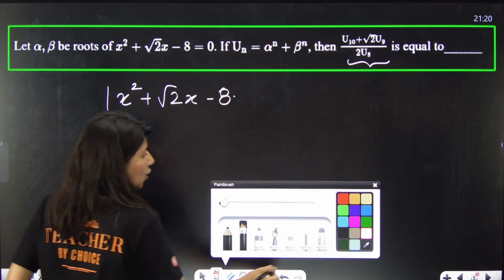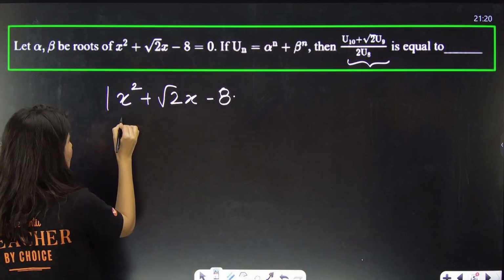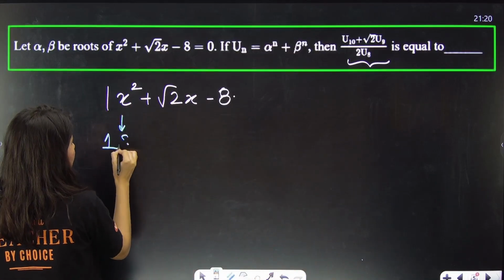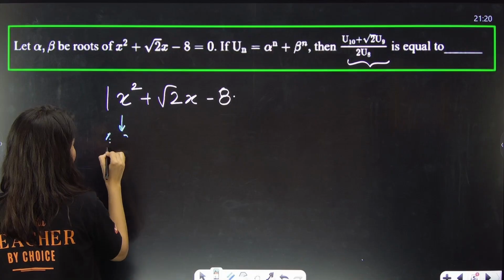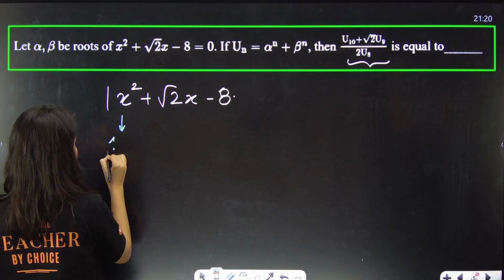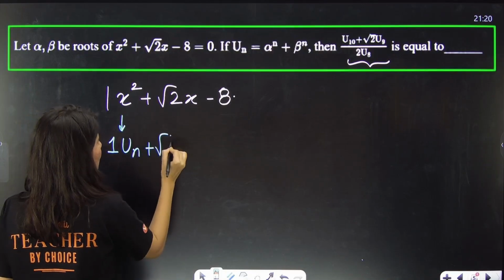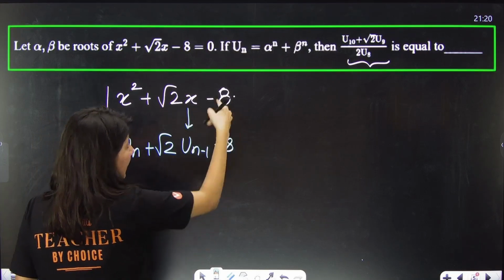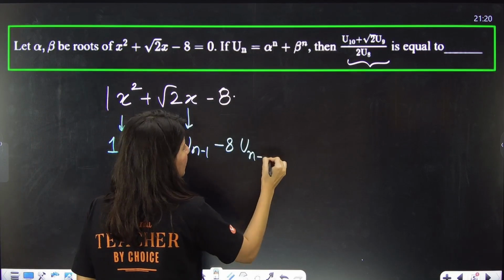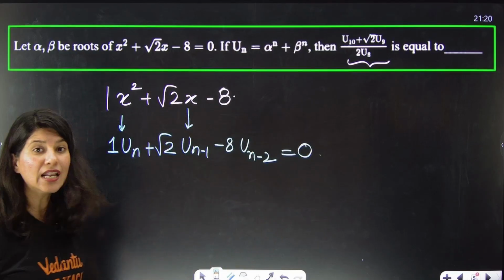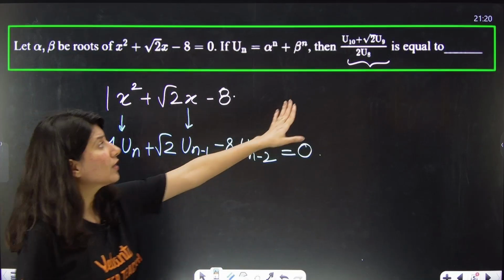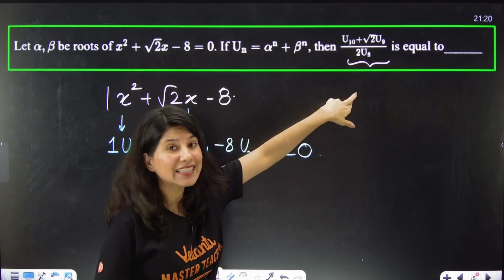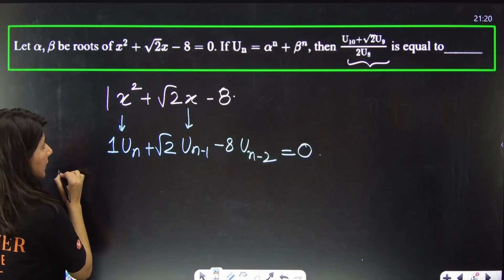You all know that you have to replace x square by Sn, in this case Un, so 1 times Un, plus root 2, x will be replaced by Un minus 1, minus 8 into 1, Un minus 2, is equal to 0. Now you put n based on this question. I already told you 10, 9, 8. Put n equal to 10.